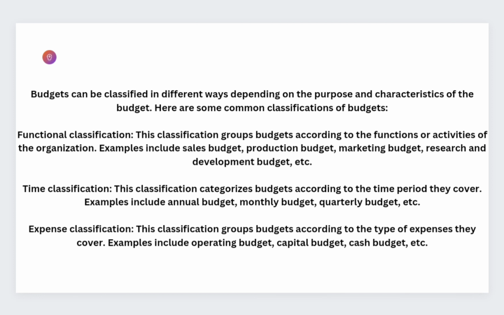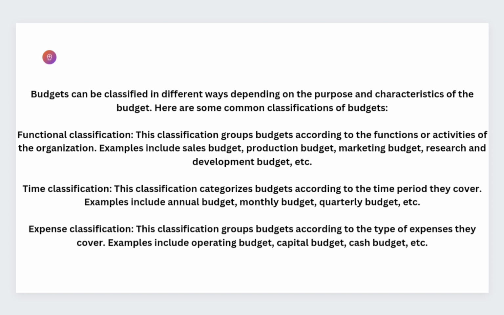And the budget can be classified in different ways depending on the purpose and characteristics of the budget. Here are some common classifications of budget. Functional classification. The classification groups budgets according to the functions or activities of the organization. Examples include the sales budget, production budget, marketing budget, research and development budget, etc.